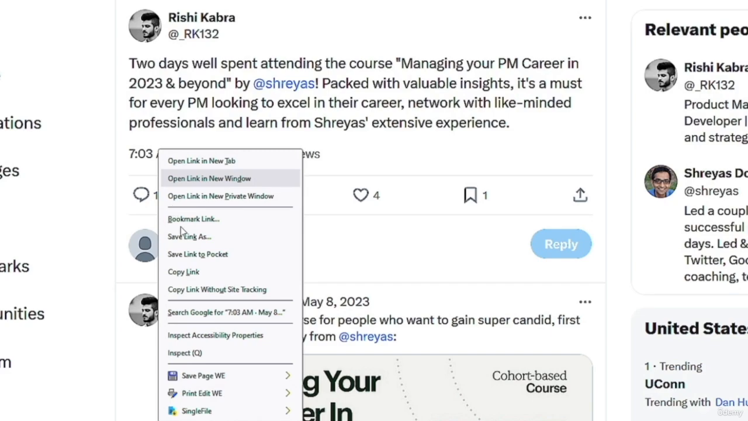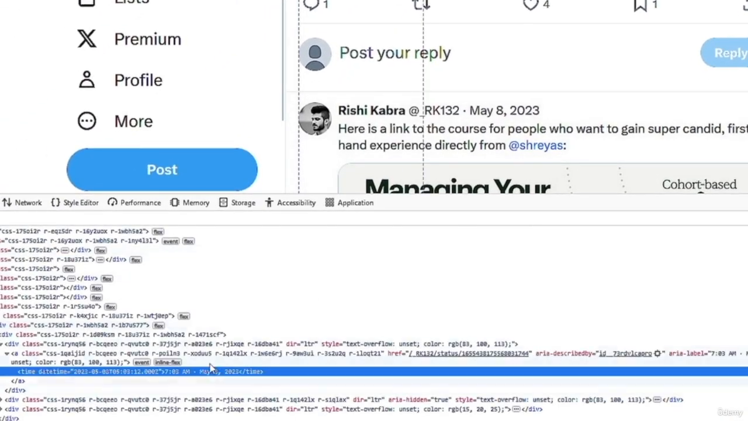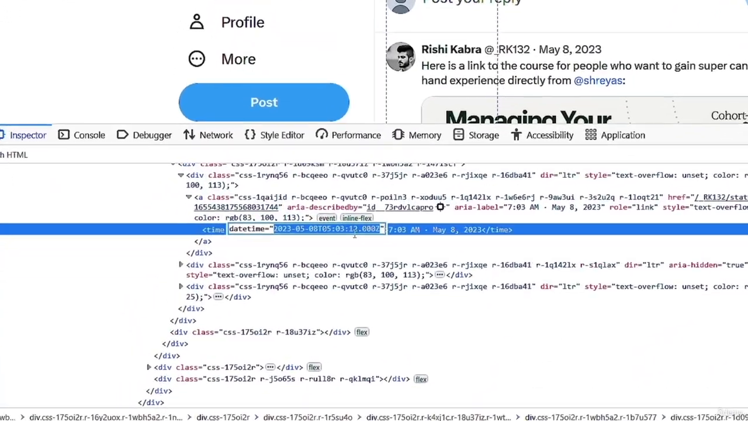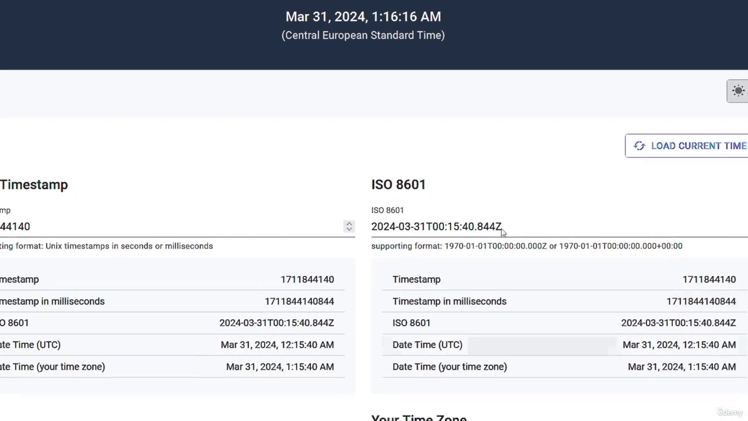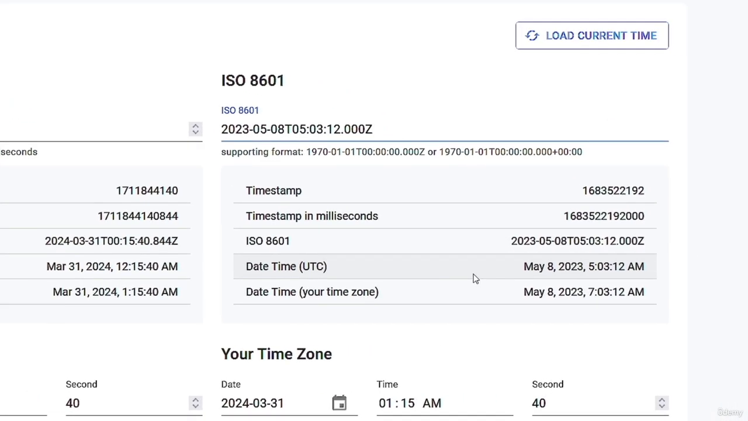So I'm going to right click on it and then say inspect. And here we can see the timestamp. We can copy it and put it in this website, and we will see that it was posted at 5 o'clock UTC GMT time, and it was posted at this time in my time zone.